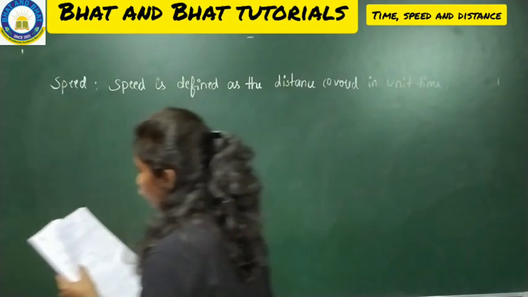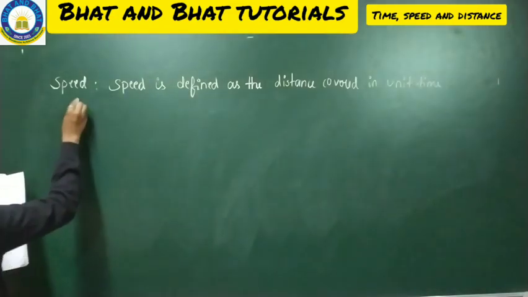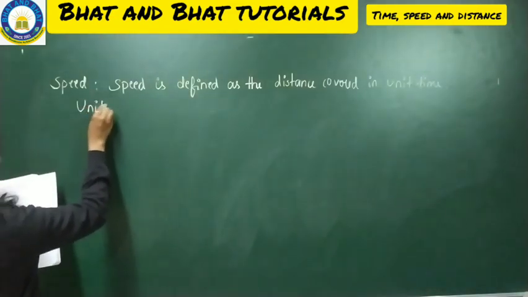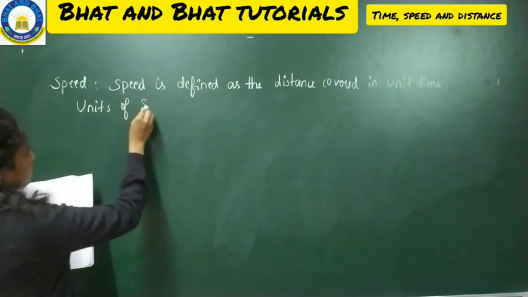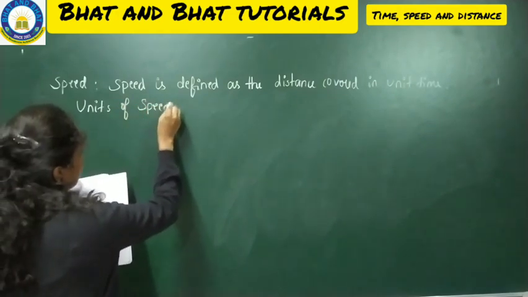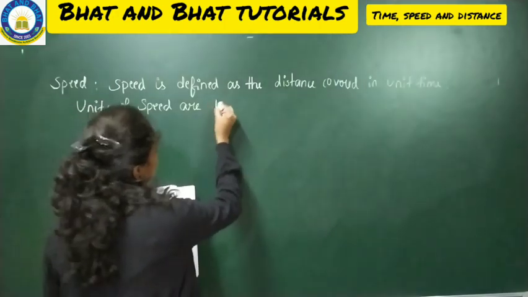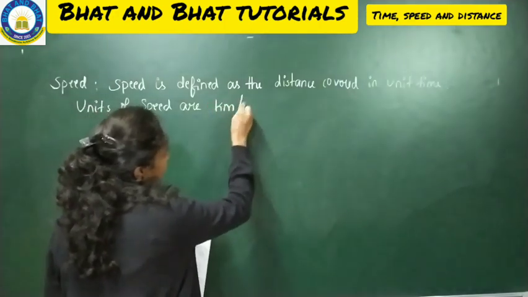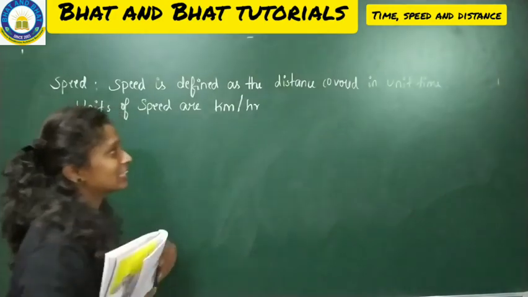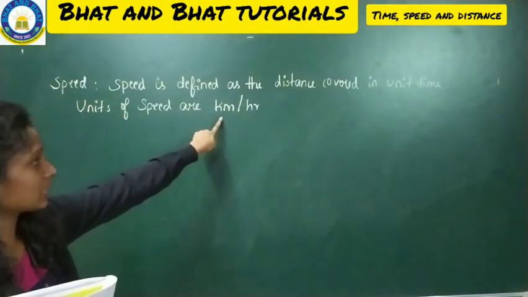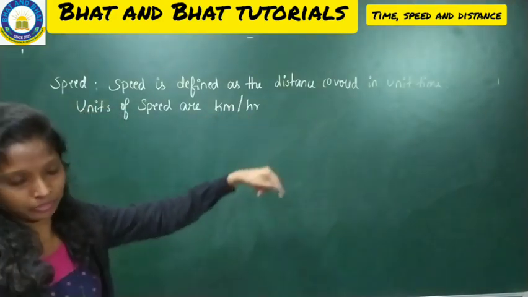Full stop. Units of speed are kilometer per hour. If I write like this, it is understood that it is kilometer per hour.